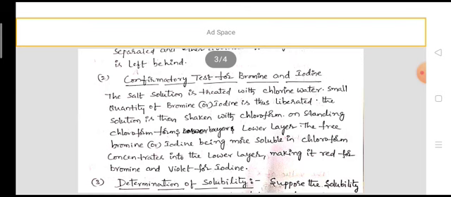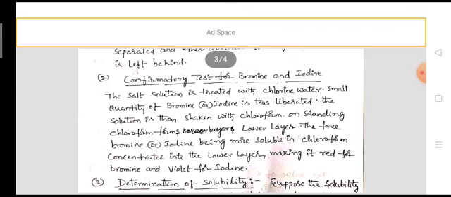Once again, the salt solution containing bromine or iodine is treated with chlorine water. Then a small quantity of bromine or iodine is liberated. The solution is then shaken with chloroform. On standing, chloroform forms the lower layer.